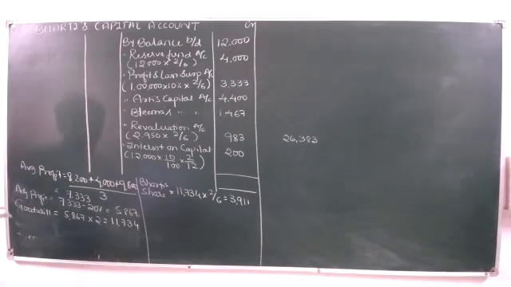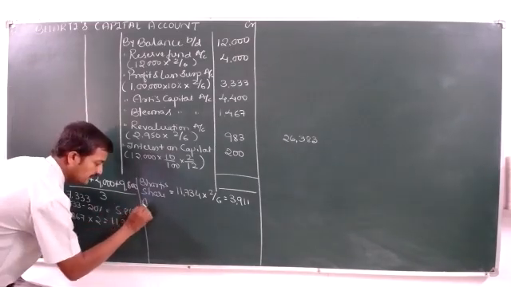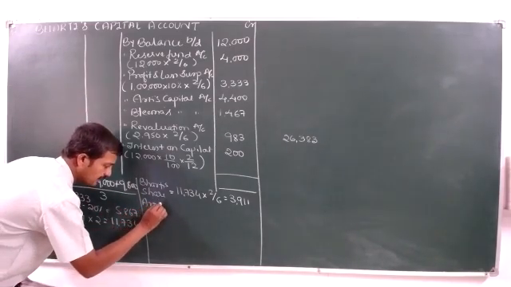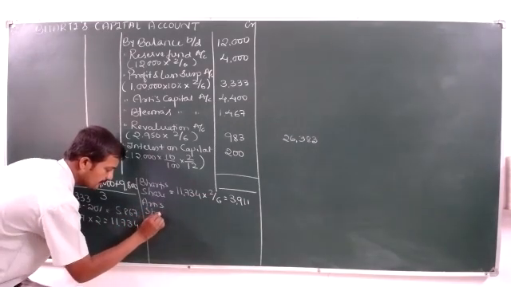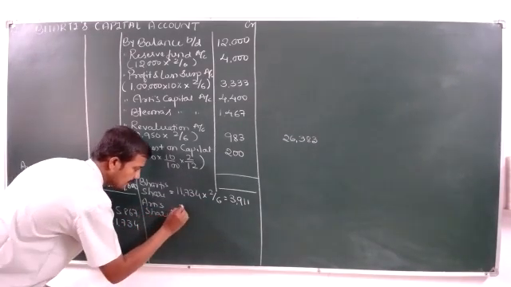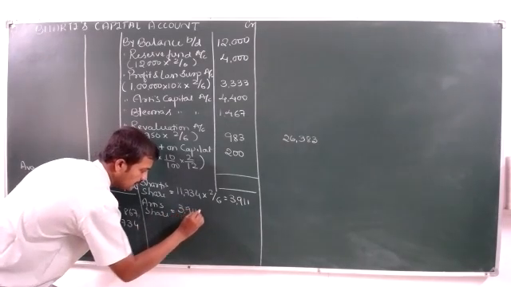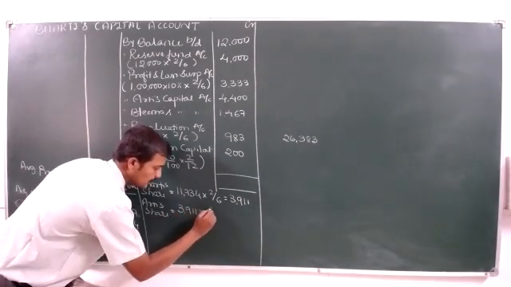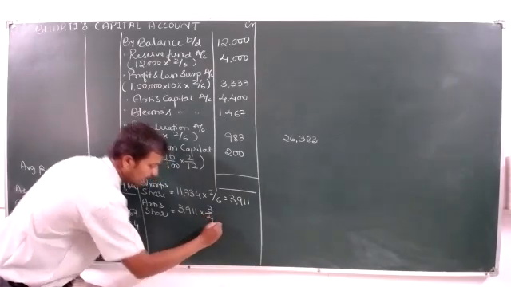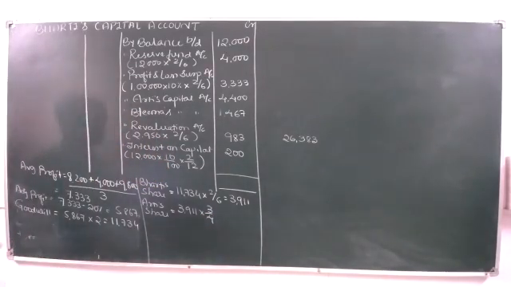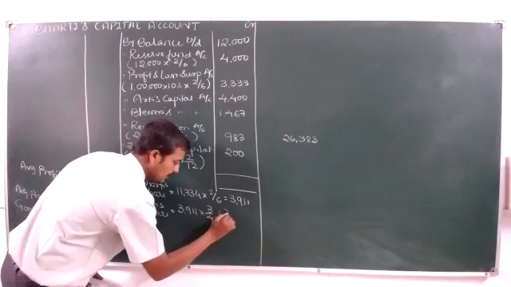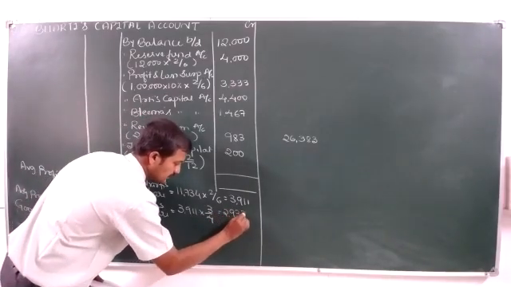Now, out of this, what is Aarti's share? $3,911 into 3 by 4. Just check what it will be. That will be 2,933.